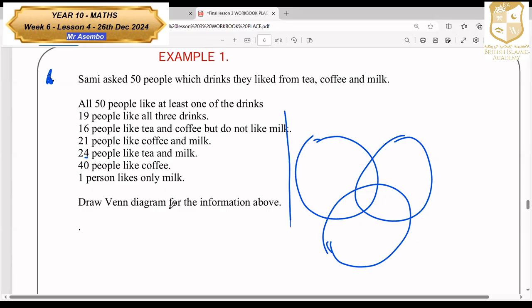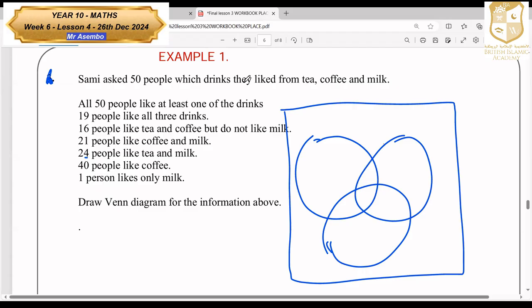Since it is a Venn diagram, we put it in that. Now this is tea, this one is coffee, and this one is milk.